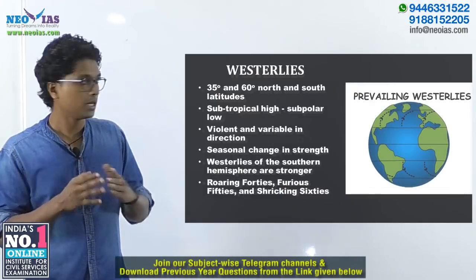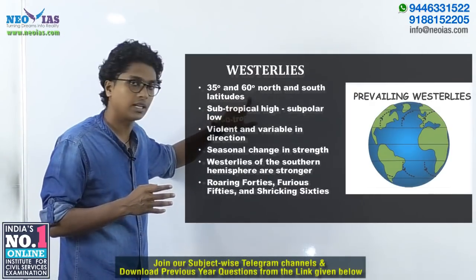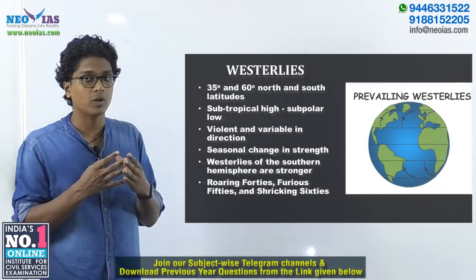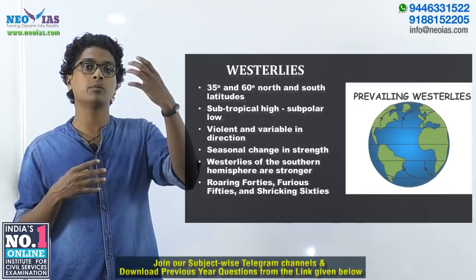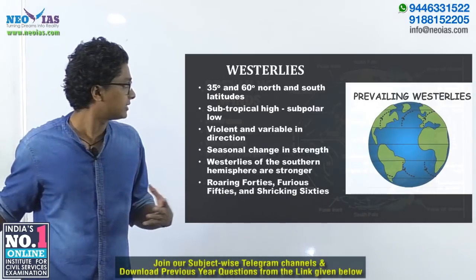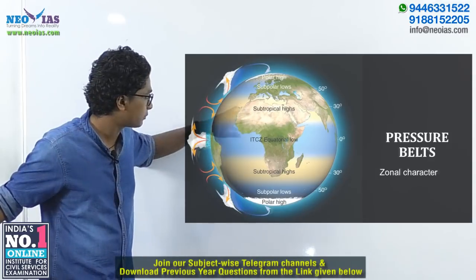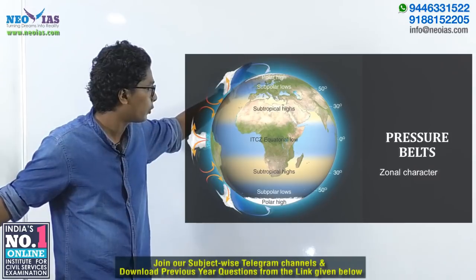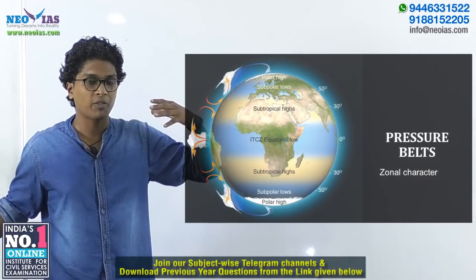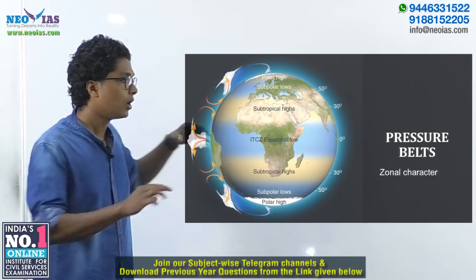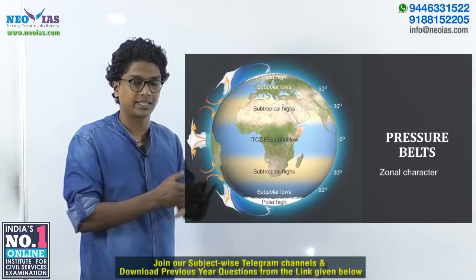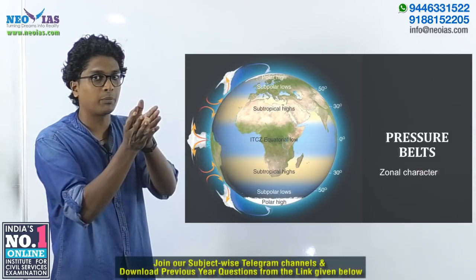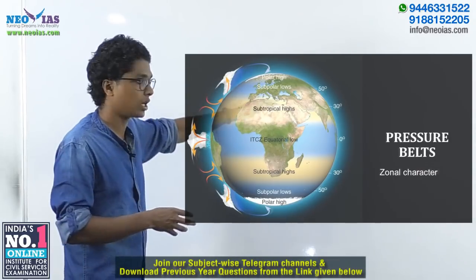So in the northern hemisphere, in the 35 to 60 degree latitude, we are having a large distribution of land mass, and land mass can create irregularities in the pressure belt. As we have already seen, we have different pressure belts like subtropical high and subpolar low. These pressure belts, especially the subpolar low, will show variations or irregularities on top of the land region. And due to this reason, these pressure belts break into different sections